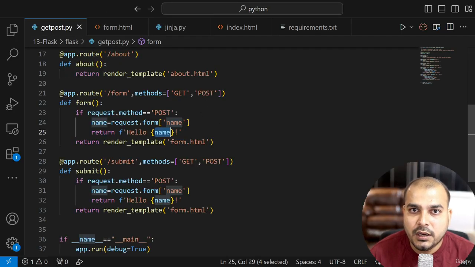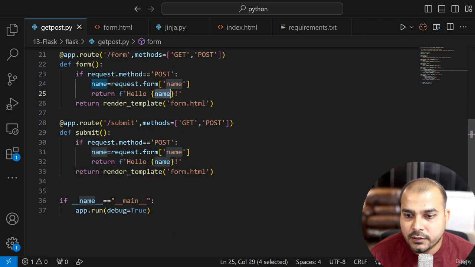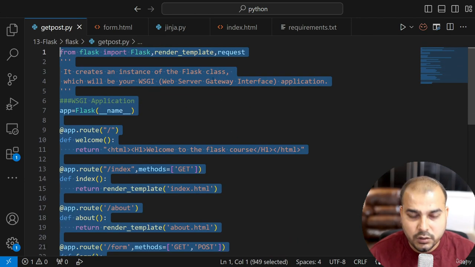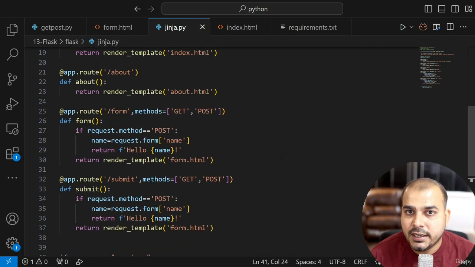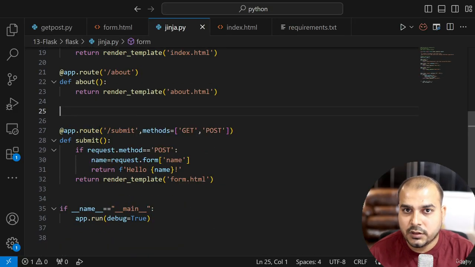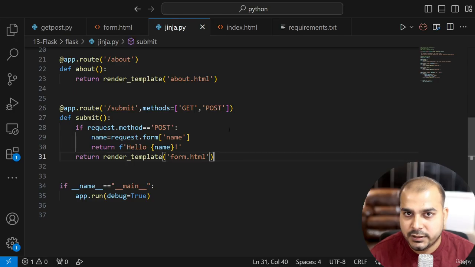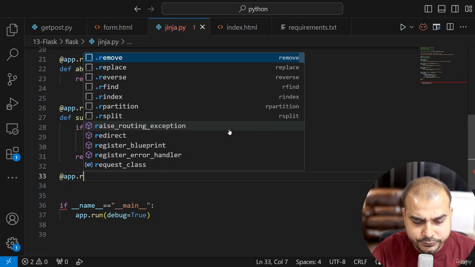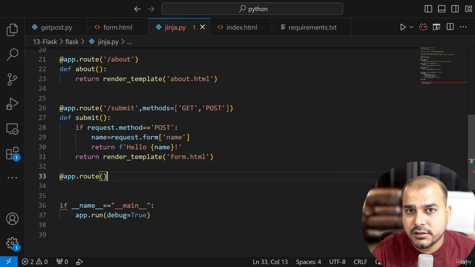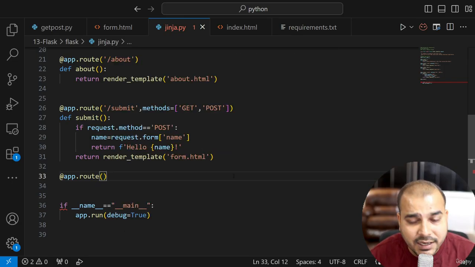Okay. Now, first of all, let me quickly copy this entire code. I will paste it over here. Let's say I don't require this form. I'll just keep this /submit. Now I will write app.route. Inside this app.route, I will make one URL, which is called success.